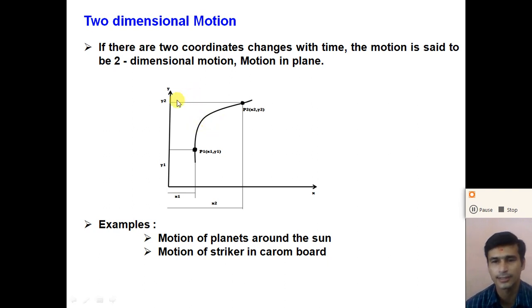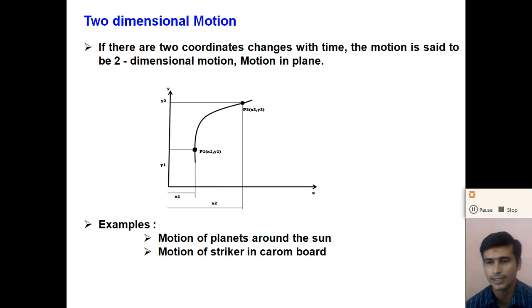So here let us see the figure. Here the object is at position P1, with coordinates x1, y1, and after some time the x coordinate and y coordinate change with respect to time, and the object moves from P1 to P2. So if the x and y coordinates change with respect to time, we can say that the object has moved on the xy plane.